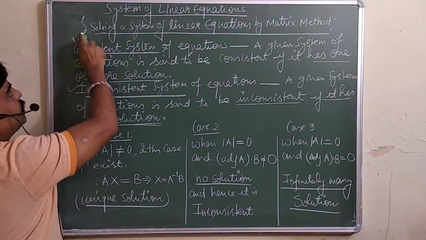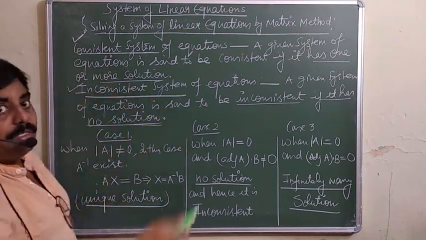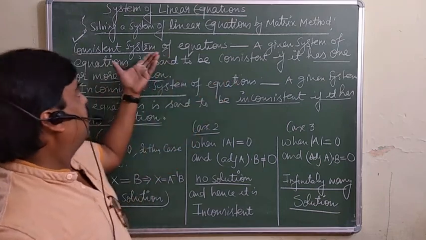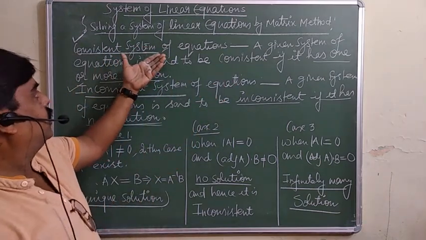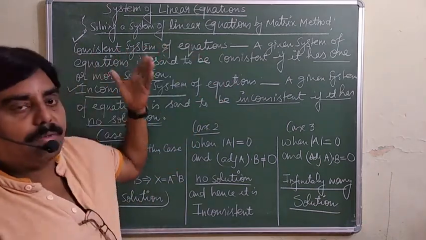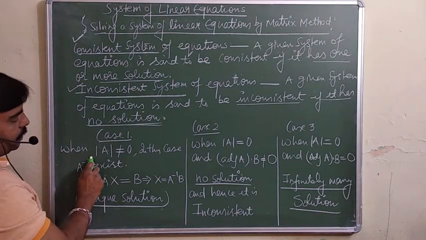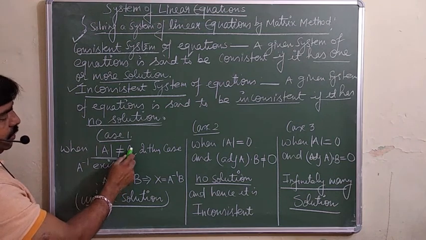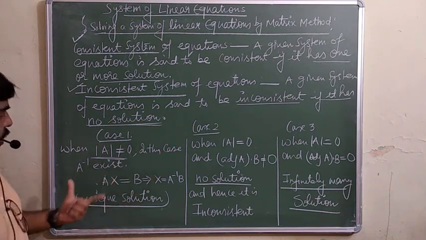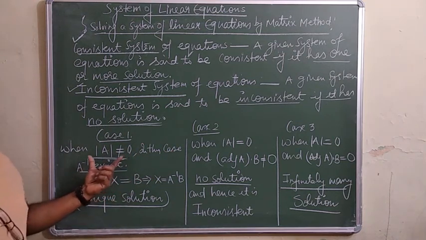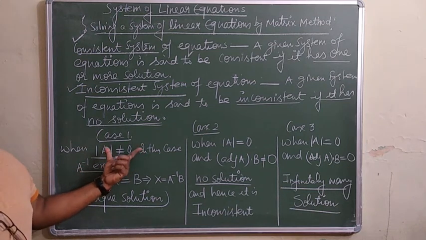If a solution is there, that solution may be unique or may be an infinite number of solutions. That means a consistent system of equations. So here there are three cases. Case first: if the determinant of the matrix A is not equal to 0, in this case the inverse of that matrix exists. A inverse exists in case the determinant of A is not equal to 0.